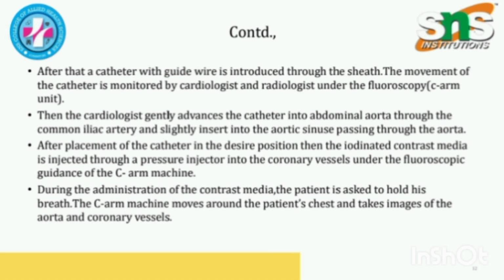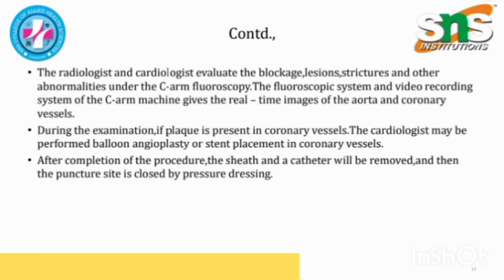During the administration of the contrast medium, the patient is asked to hold his breath. The C-arm machine moves around the patient's chest and takes images of the aorta and coronary vessels. The radiologist and cardiologist evaluate the blockage, lesion structures, and other abnormalities under C-arm fluoroscopy.